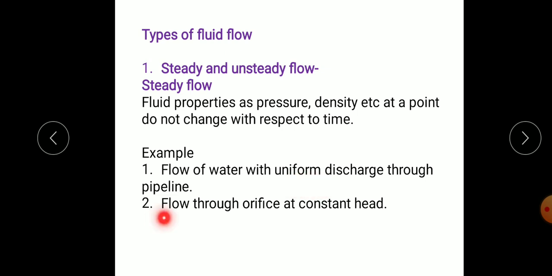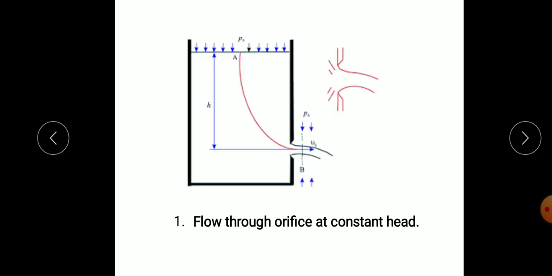A second example is flow through an orifice at constant head. We can see this diagram. Suppose this is the orifice, a small hole, through which the water is passing. This is the head shown. Because of this higher level, the water will flow through this orifice or small hole.